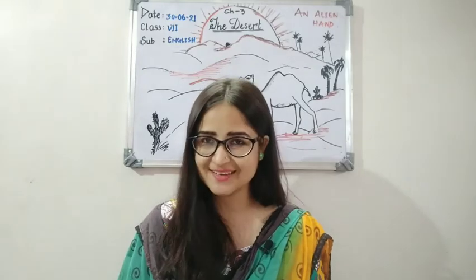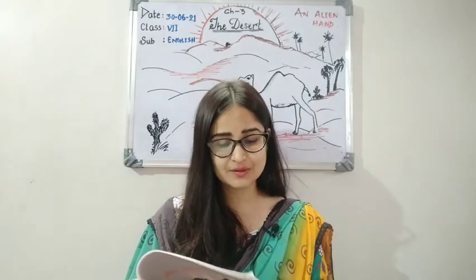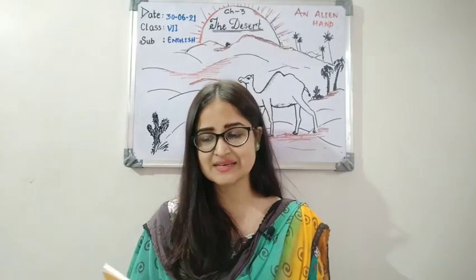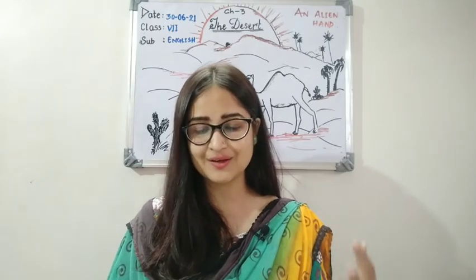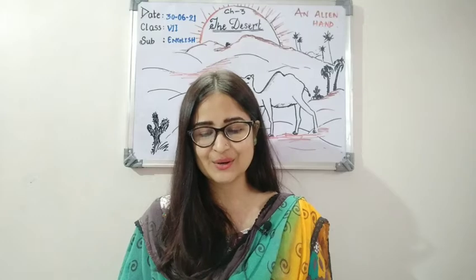And number 4, hidden by a cover of grass. What does it mean? Not visible because the grass is thick. So children, we are done with comprehension check on page number 16 and 17. Orally we will be doing it, in written form as well, but let me continue for today with the reading of the text. Okay.